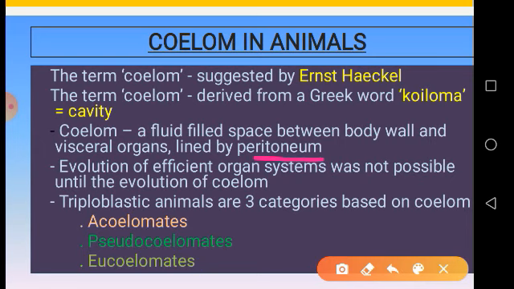Then what is the advantage of the coelom? The main advantage of the coelom is that evolution of efficient organ systems was not possible until the evolution of coelom.